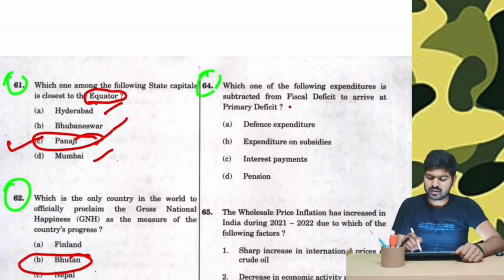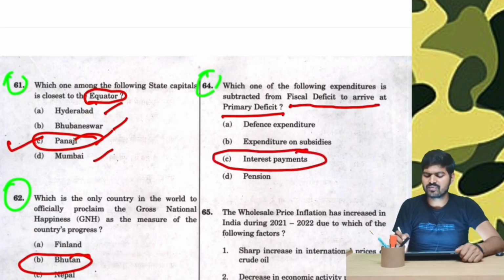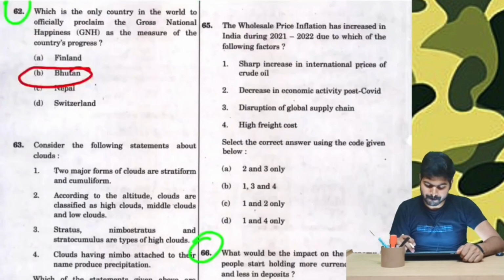Question number 64. Which one of the following expenditures is subtracted from fiscal deficit to arrive at primary deficit? So we know that when interest payment is removed or subtracted from anything, it leads to the basic thing. Therefore, when it is removed from the fiscal deficit, it leads us to the basic or primary deficit.